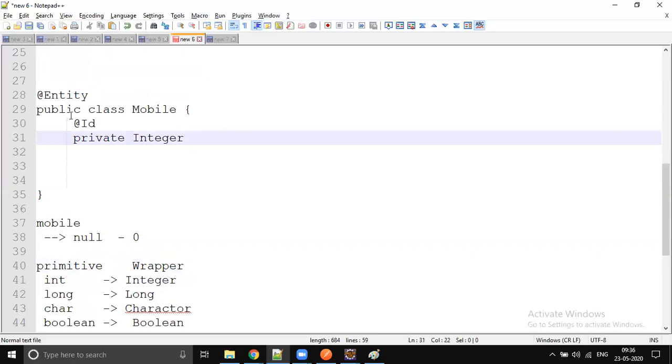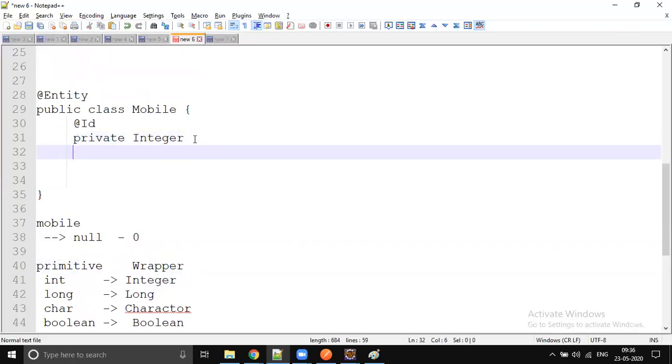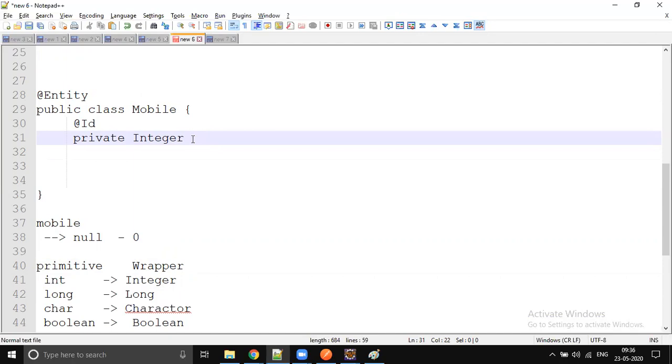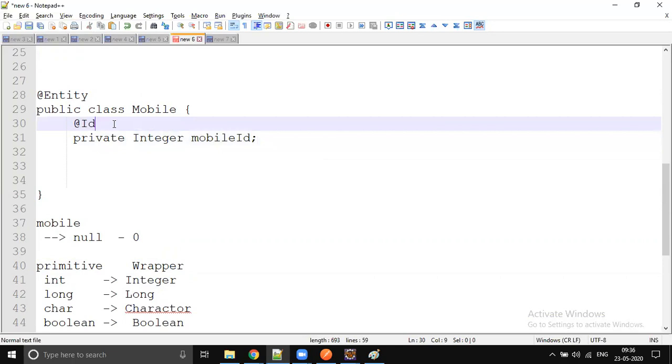Now let's come back. We understood why to use wrappers instead of primitives. You can give a mobile ID. Without an ID, it is not possible to write any entity class. ID is mandatory, because a primary key is mandatory for a table. Without a primary key or ID, you can't write an entity class.